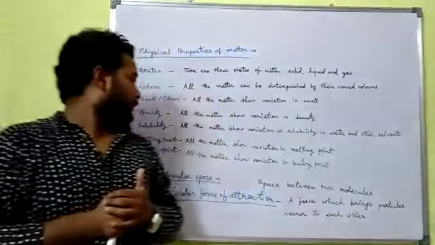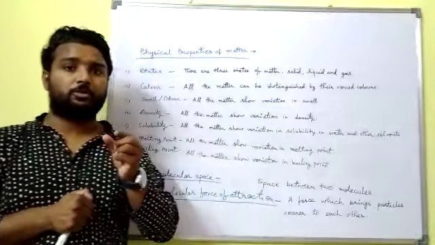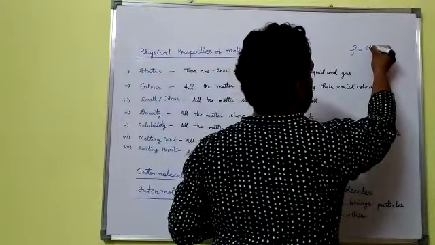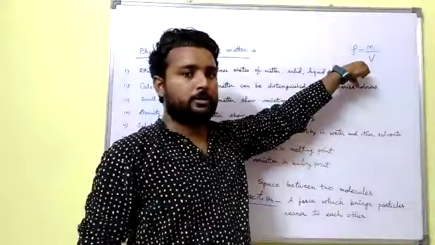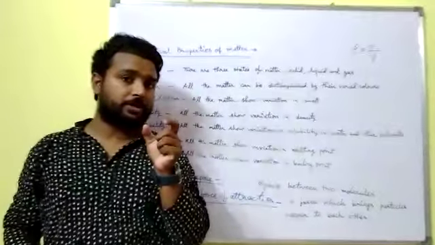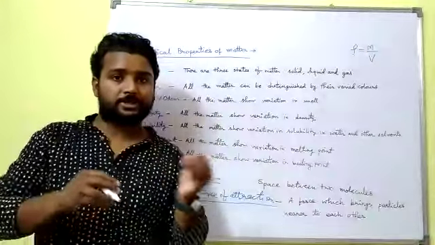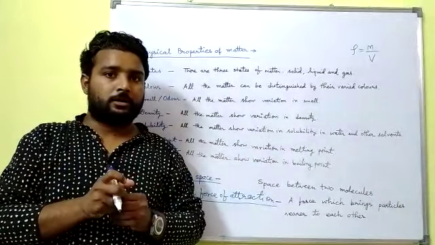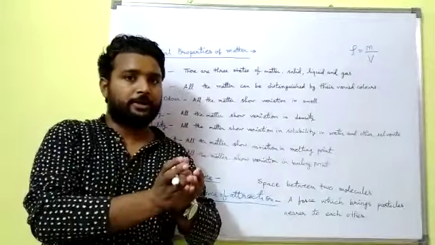Okay. Now, density. Density, student, is mass per unit volume. We have a formula for density. Density is represented by mass per unit volume. Mass per unit volume is defined as density, and density of solid is maximum, density of liquid is less than density of solid, and density of gas is minimum. Okay. This is due to arrangement of molecules in solid, liquid and gas.